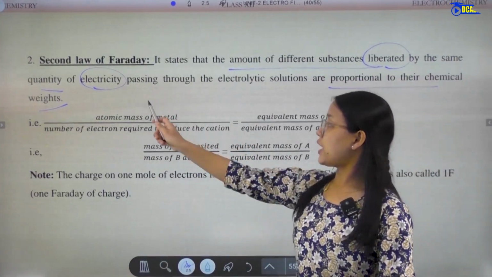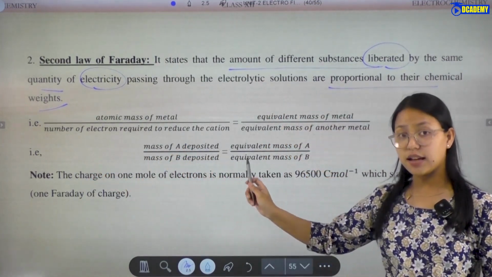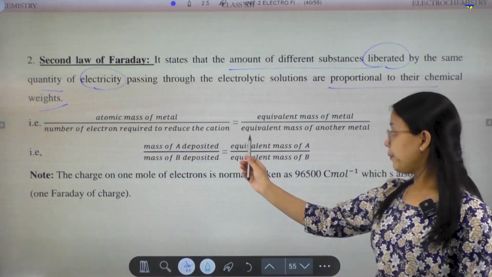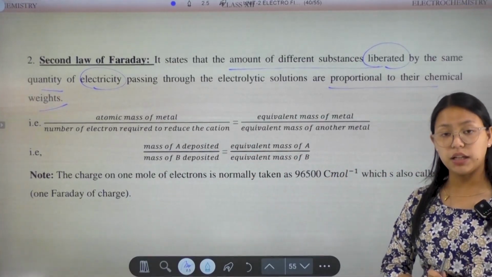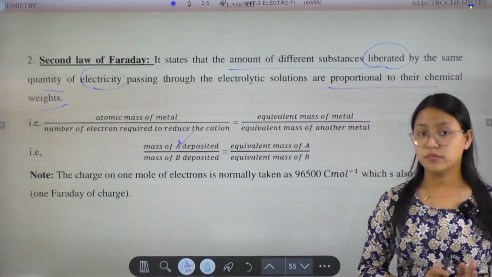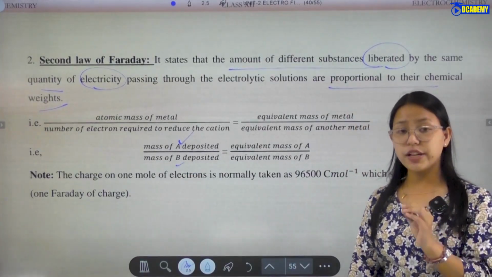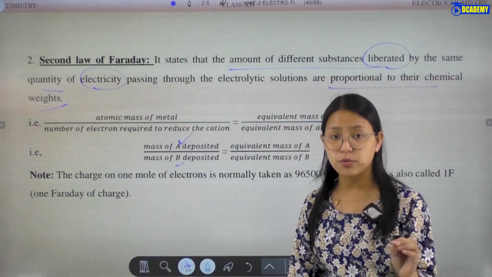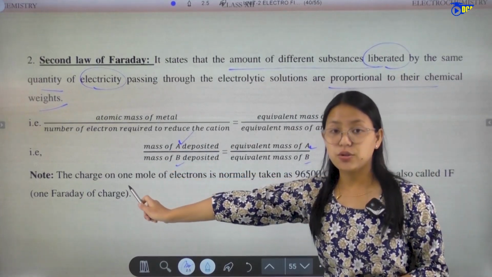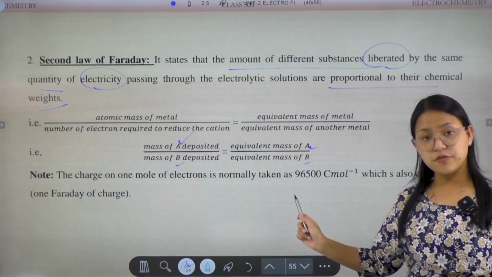So here the atomic mass of metal divided by number of electrons required to reduce the cation is equal to equivalent mass of the element or the metal, divided by equivalent mass of another metal or element. Then if A is deposited at one electrode and B is deposited at the other, that means mass of A deposited divided by mass of B deposited will be equal to equivalent mass of A over equivalent mass of B.